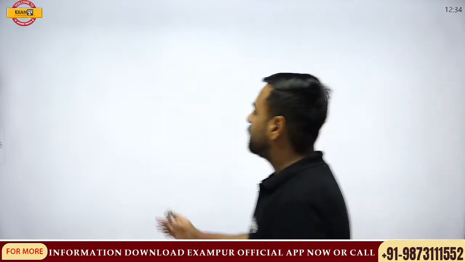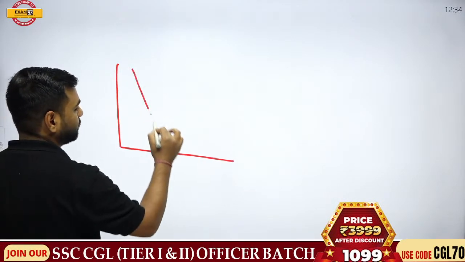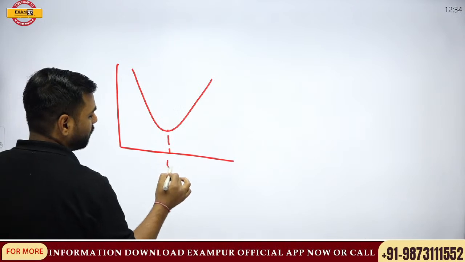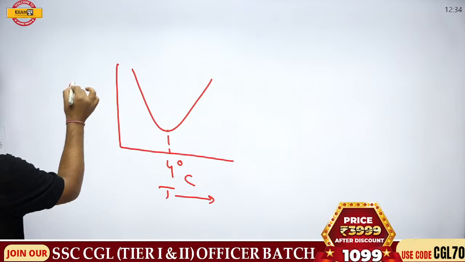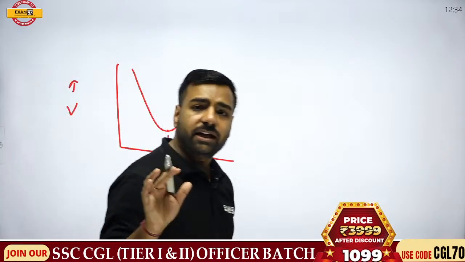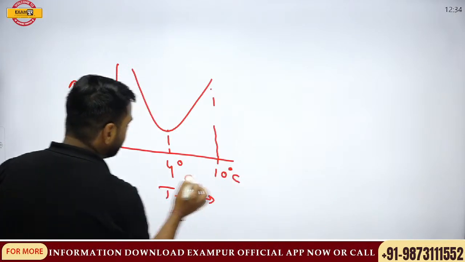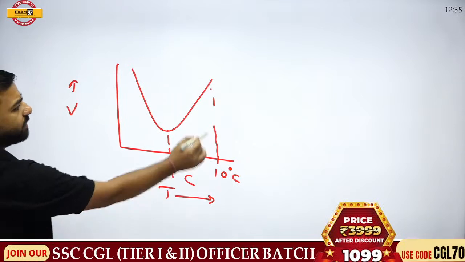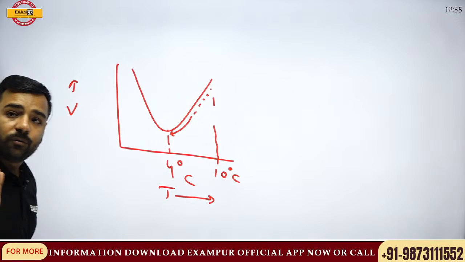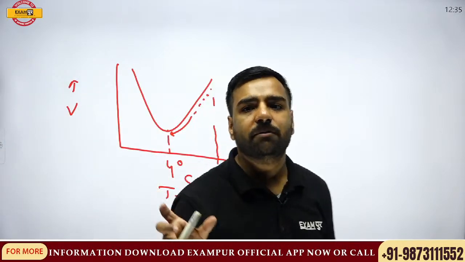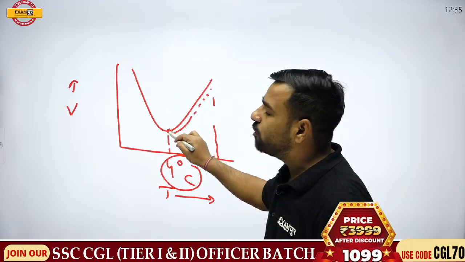First of all, if I draw a graph here, please have a look. What is going to happen? This is the temperature part and this is the volume part. In the examination, it was asked what happens if the temperature is decreased from 10 degrees centigrade to 0 degree centigrade. First of all, the volume is decreasing. At what point will it be minimum? Please remember, at 4 degrees centigrade, this volume is going to be minimum.